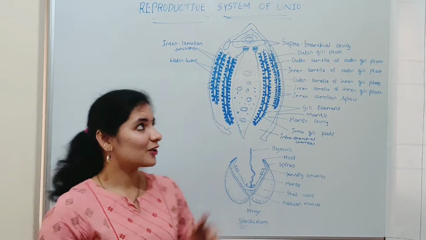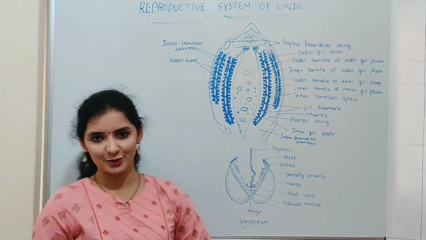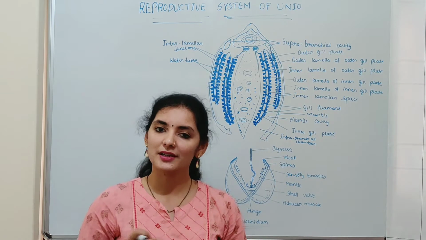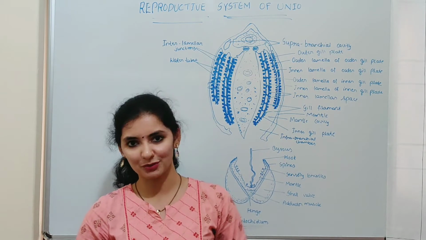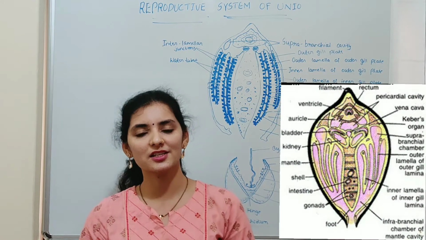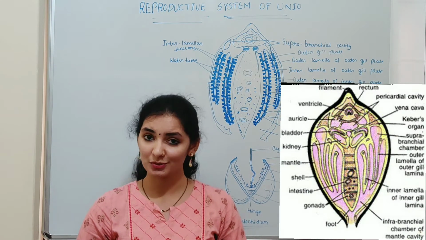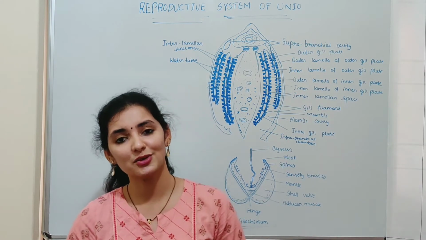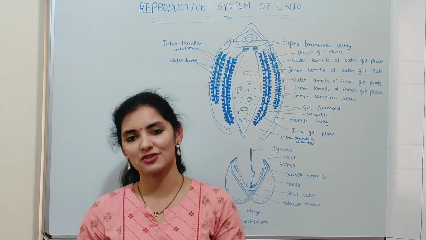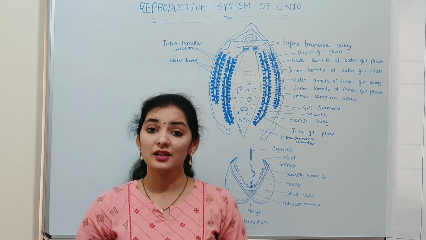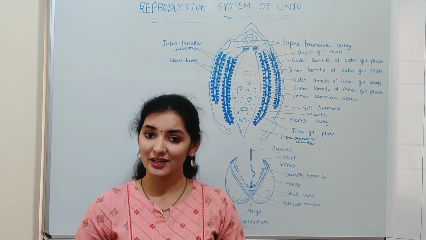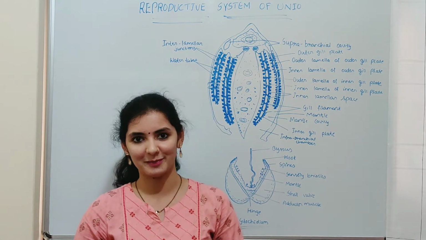Today we learn about the reproductive system of Unio. To understand the concept of reproduction, that is fertilization and development in the case of Unio, you have to have knowledge of the structure of the respiratory organs of Unio. So before watching this video, I suggest you watch my previous video where I explained the respiratory system of Unio. Reproduction in Unio is a very interesting concept, so I will try to explain it in the form of a story.